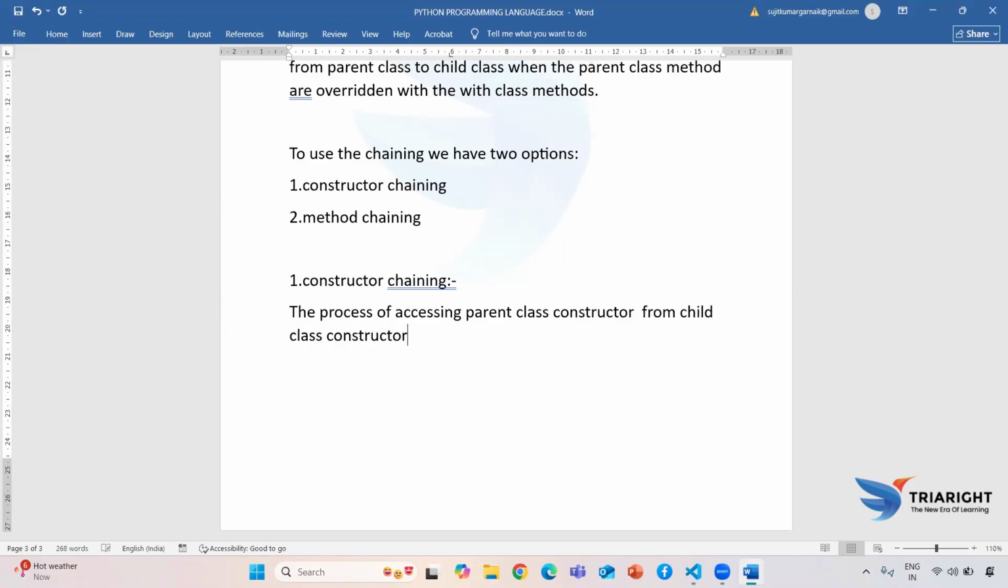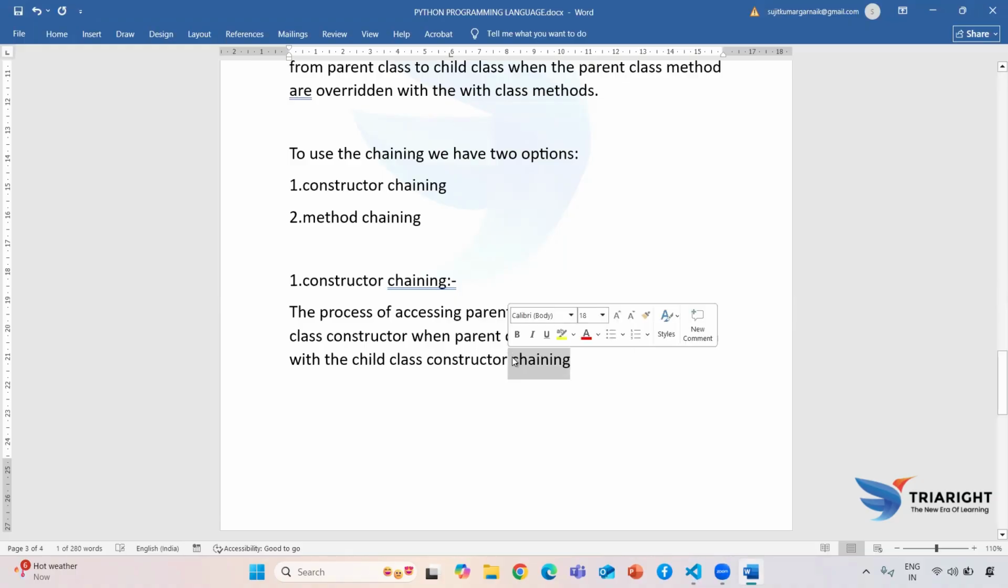Guys, if you see here also, every time we are just calling the parent class from the child class. That's why here I'm writing the process of accessing parent class constructor from child class constructor when parent class constructor is overridden with the child class constructor. Okay, so this is all about our constructor chaining.